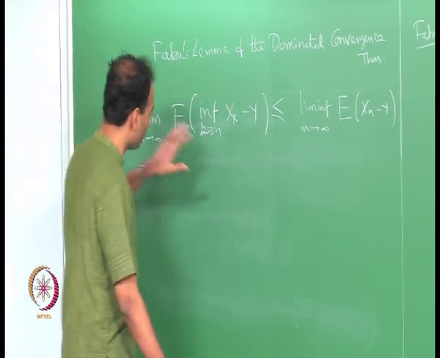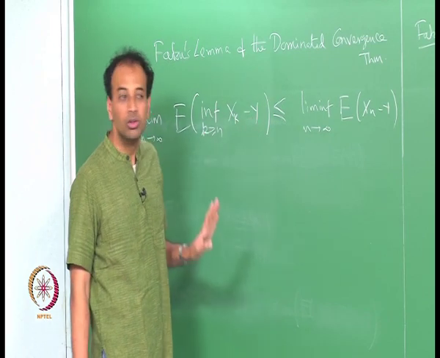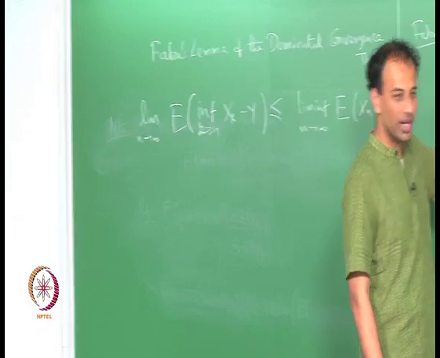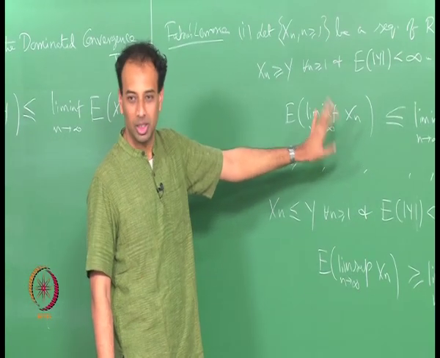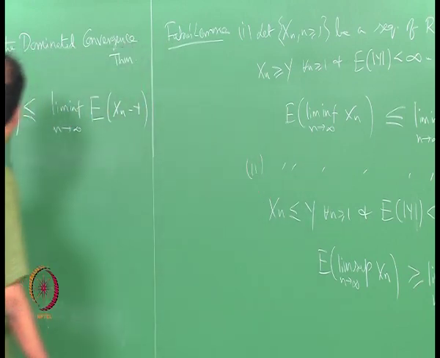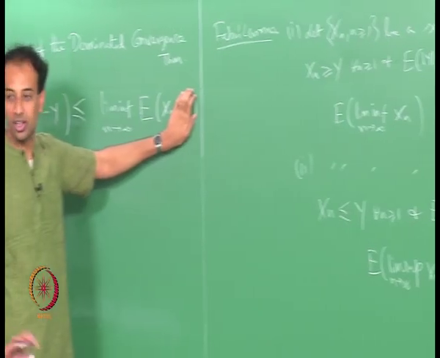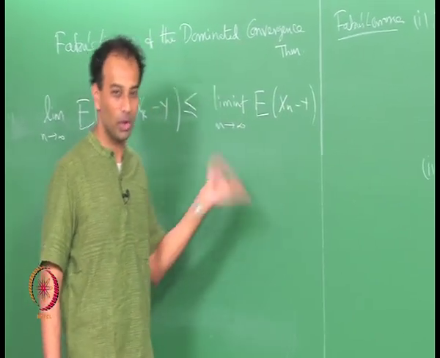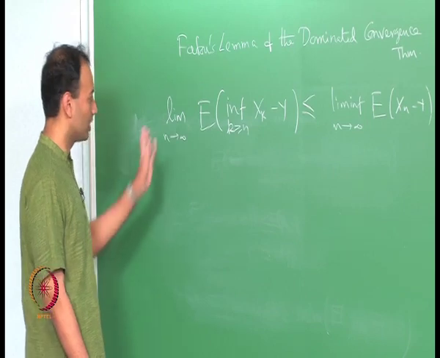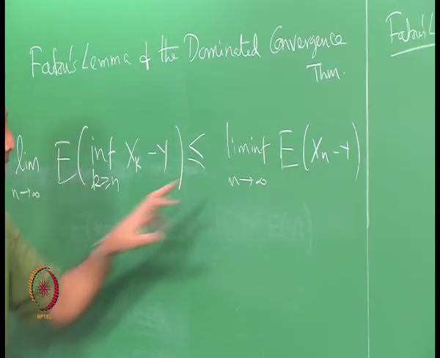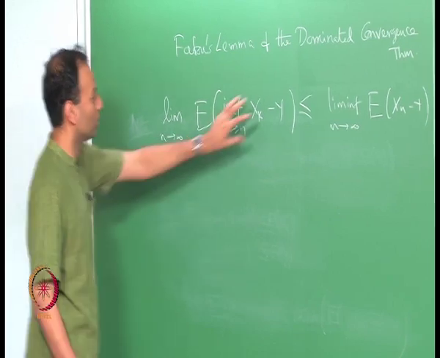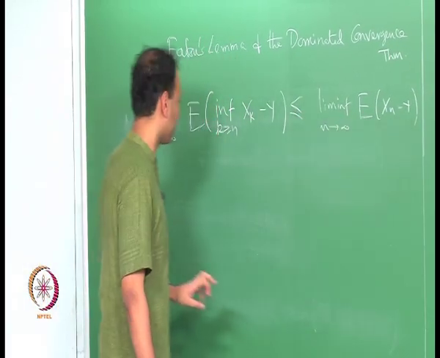See, if you are getting bothered by this y, think of y as 0, okay. Mostly Fatou's lemma is applied with y as a constant random variable, in particular equal to 0. It does not have to be, but that is how usually it is applied. If you are bothered by y, just forget this y, assume that it does not exist. I am going to write it, but pretend that it does not exist, because it is a little bit of hard work keeping track of all these infimums. So at first sight maybe you want to ignore the y.